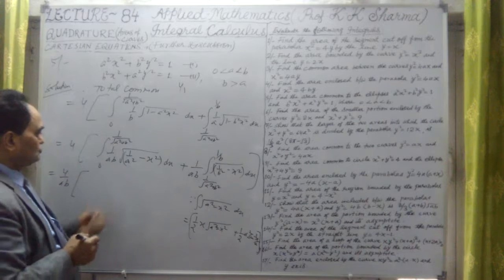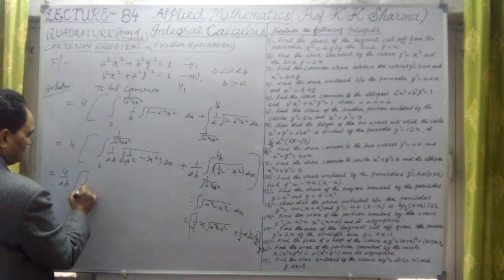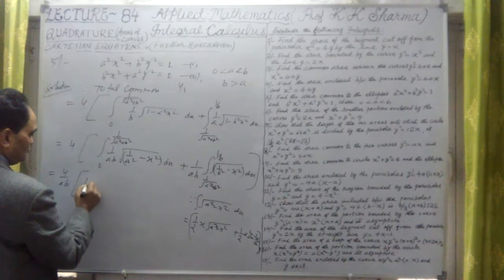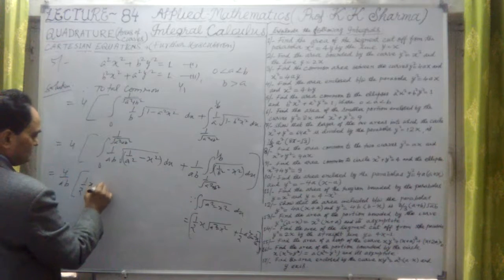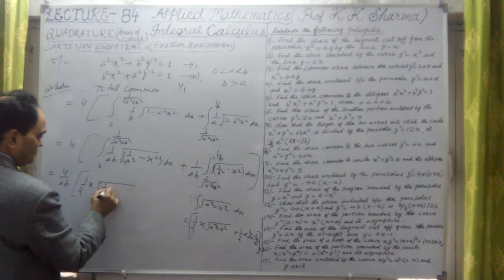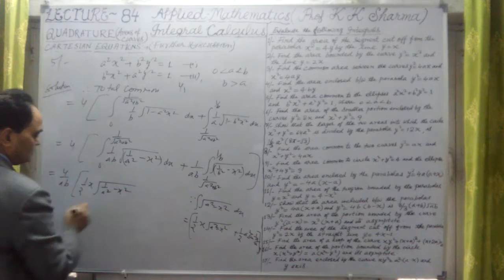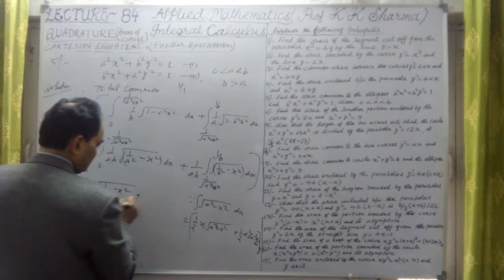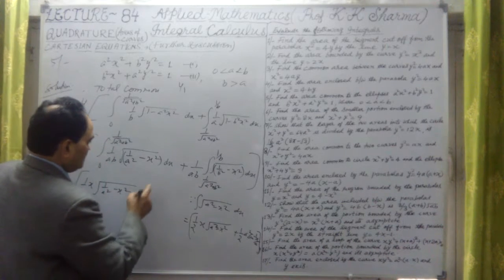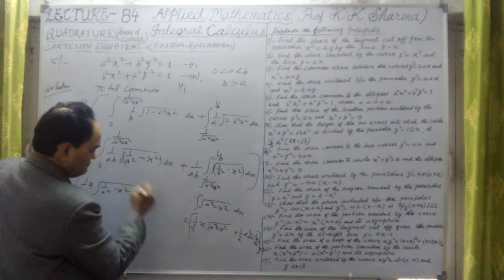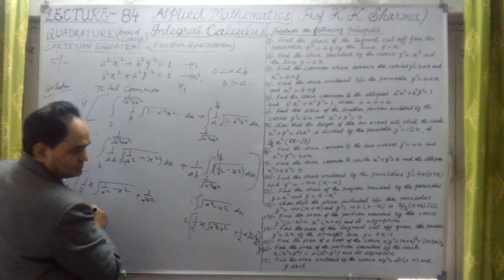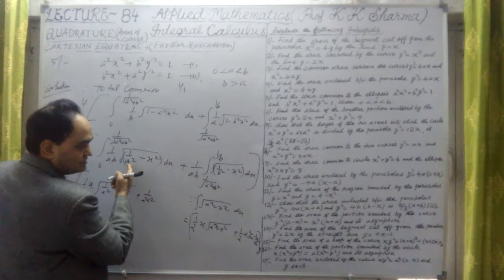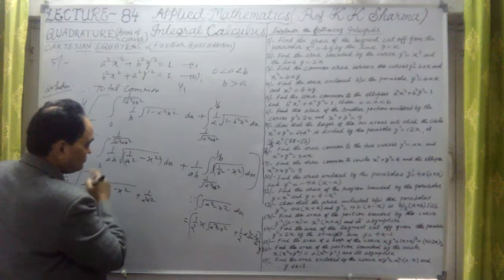This is 1 upon 2 x. First one, 1 upon 2 into x under root 1 upon a square minus x square as it is, plus sine. Now 1 upon 2a square, because here in place of constant a, we have 1 upon a.